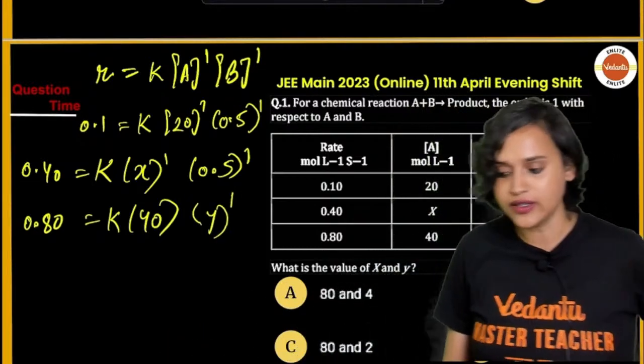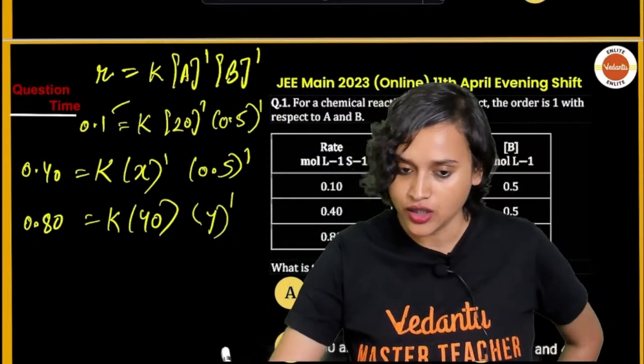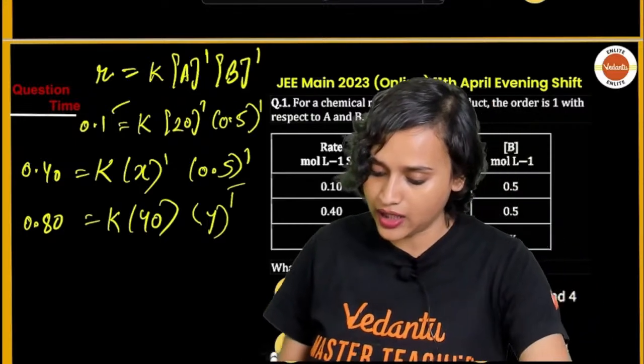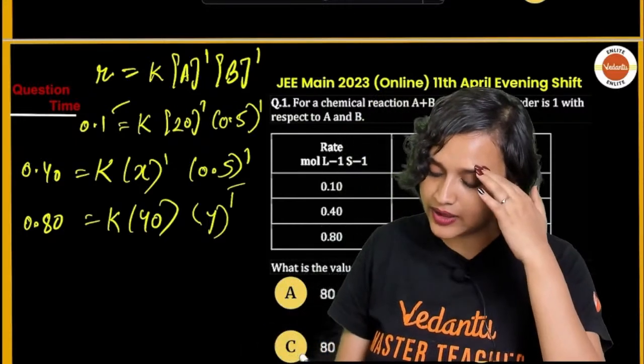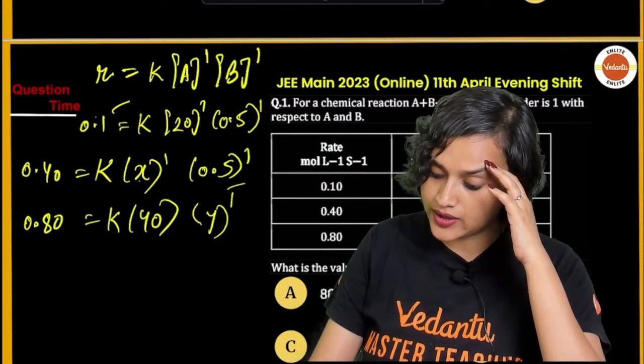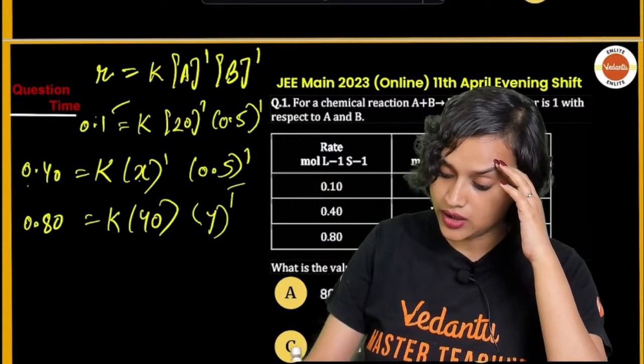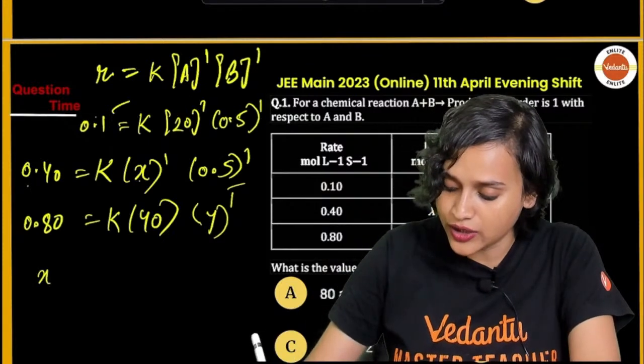Let's call this equation 3. Now from equation 1 and equation 2, I think we can calculate x here, can't we? We can calculate x here, right? 0.1 here, 0.40. So 20 here and then 40 here. So that means that x is going to be equal to 80.